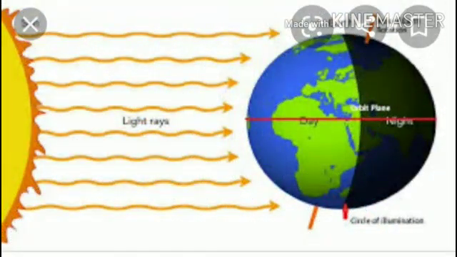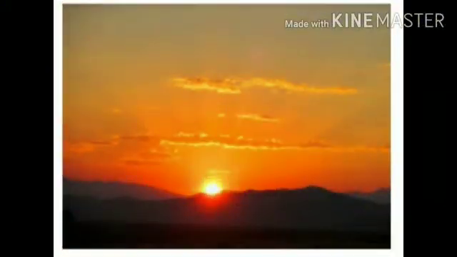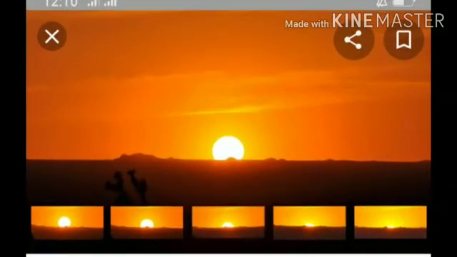The circle of illumination moves from the east toward the west. It is because the earth moves from west to east. As the area in the zone of darkness comes nearer the circle of illumination, it starts receiving diffuse light. It is the early period of the day and is called the dawn. When the sun reaches the horizon, there is again some diffuse light. This diffuse light after the sunset is called the dusk.